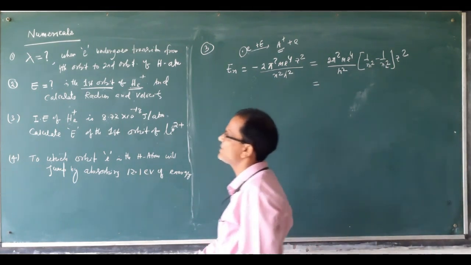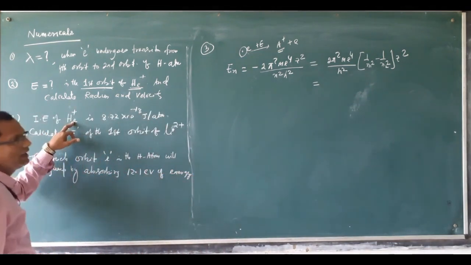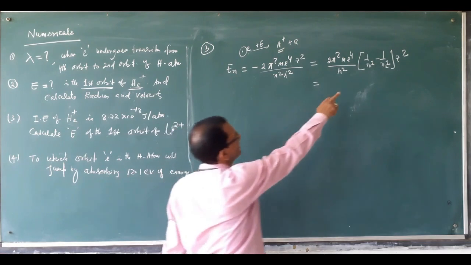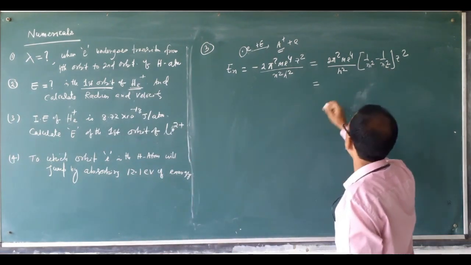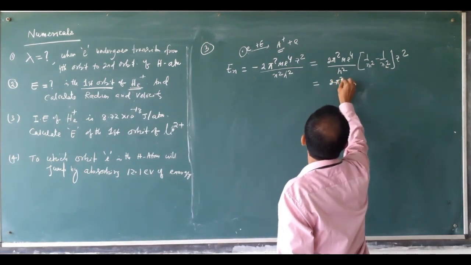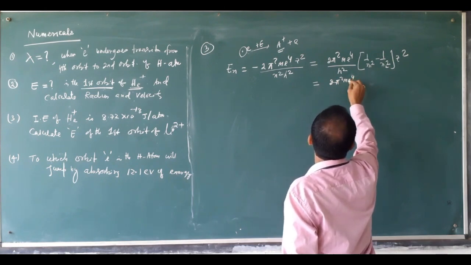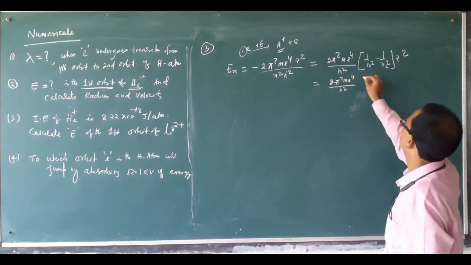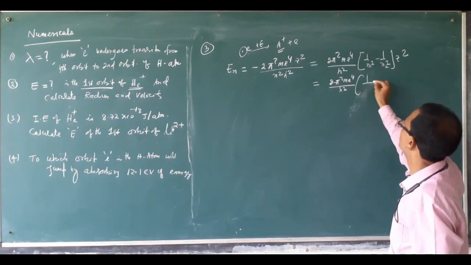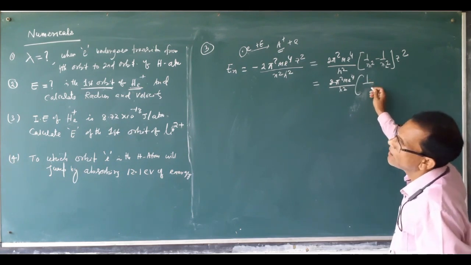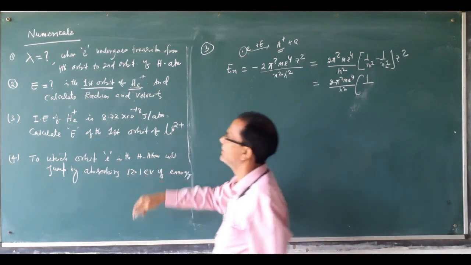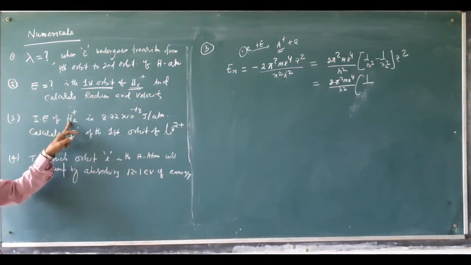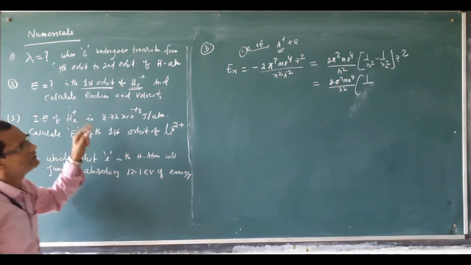For the helium atom, what is the ionization energy? Ionization energy means n2 is infinity. Here n2 is infinity, so that means 2π²me⁴/h², then 1/n1². Helium has its electron in the first shell, so n1 is 1.